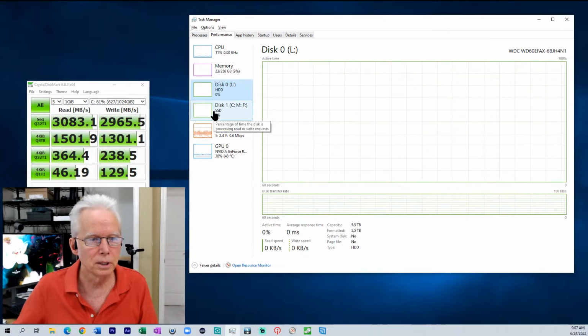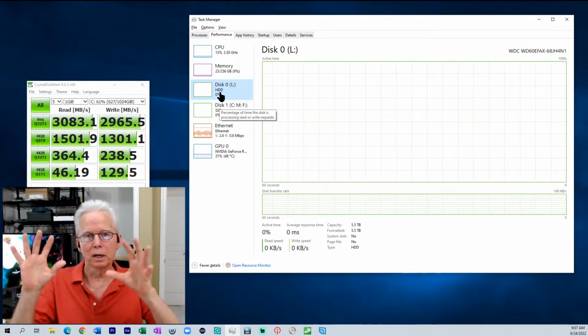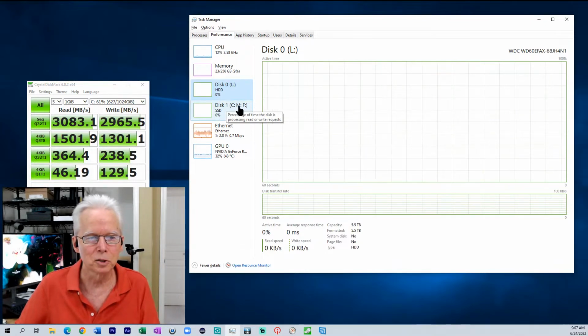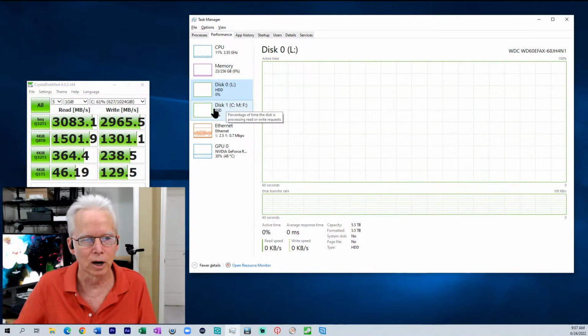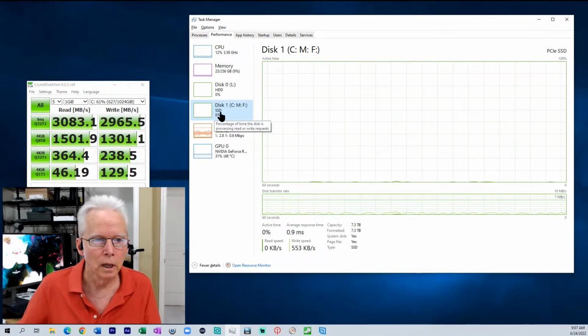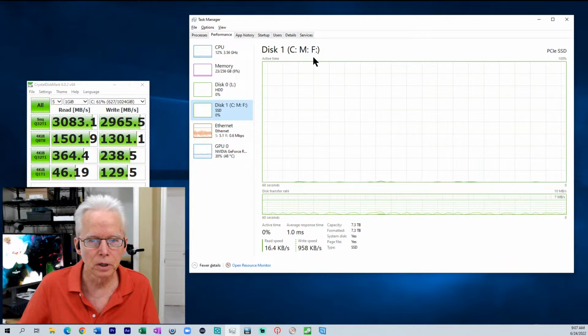If I go to disk 1, now notice my spinning hard drive is disk 0. My NVMe drive is disk 1. It's partitioned as a C drive, M drive, and an F drive. And I click onto there, and we're showing all three of those storage areas at the same time.